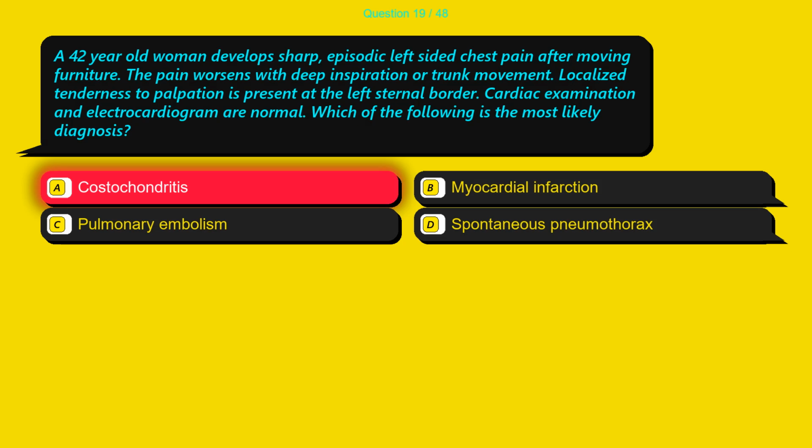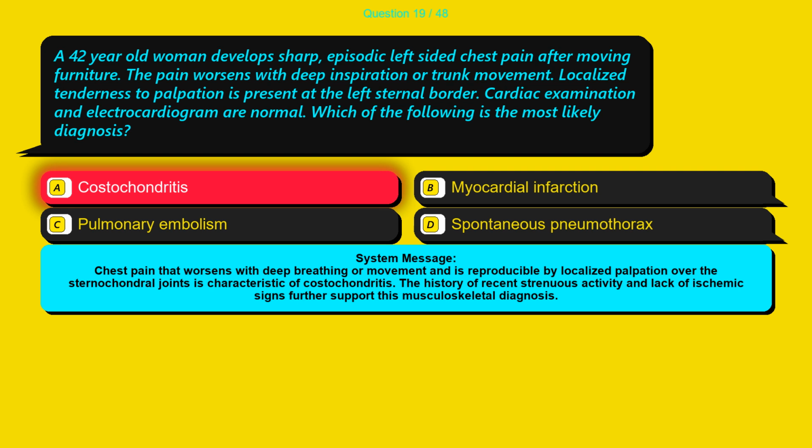The correct answer is option A, costochondritis. Chest pain that worsens with deep breathing or movement and is reproducible by localized palpation over the sternochondral joints is characteristic of costochondritis. The history of recent strenuous activity and lack of ischemic signs further support this musculoskeletal diagnosis.